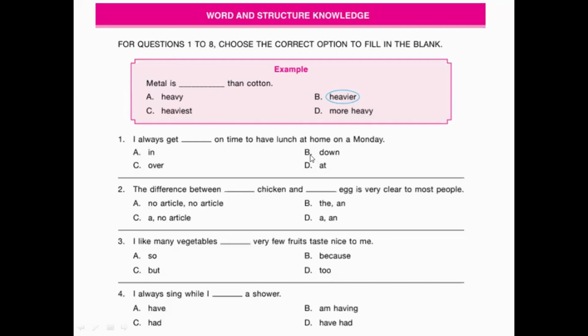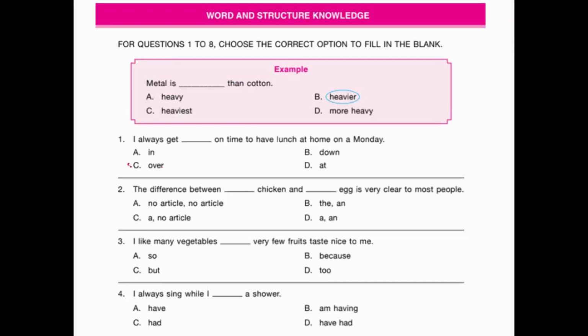And get down means, as I've told you, to get depressed. We have nothing to get depressed about for arriving at a place on time, right? So this can't be our answer. Next, the third option, get over. Get over means to recover from a disease or any kind of problem.